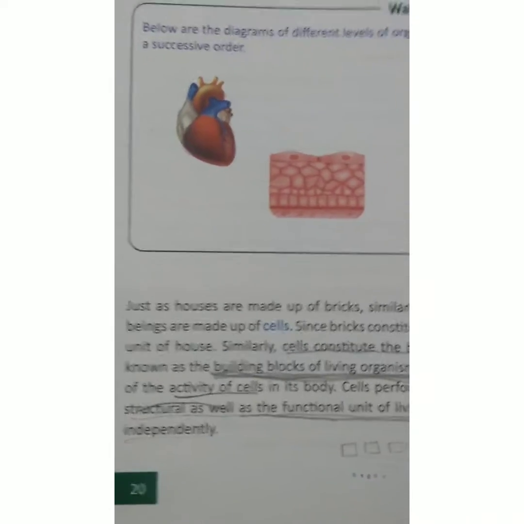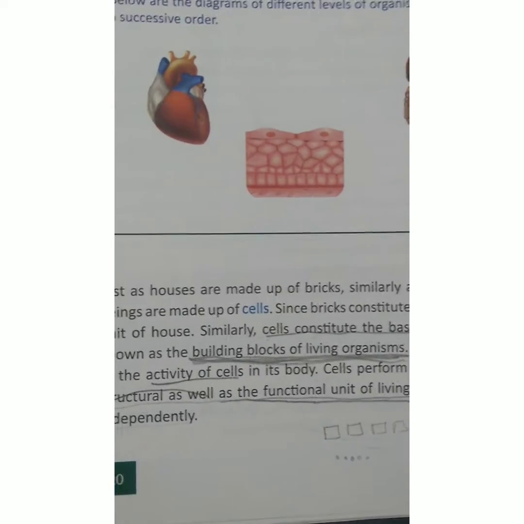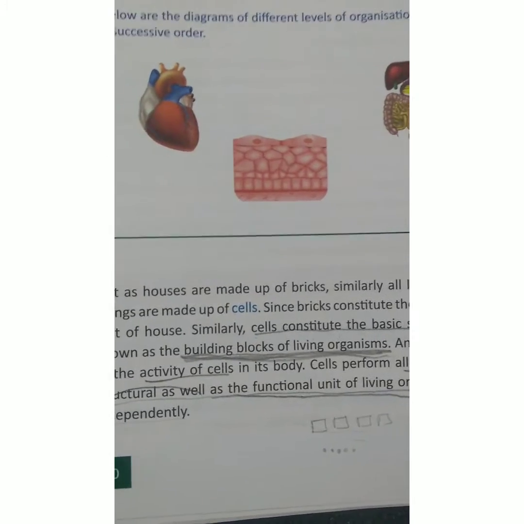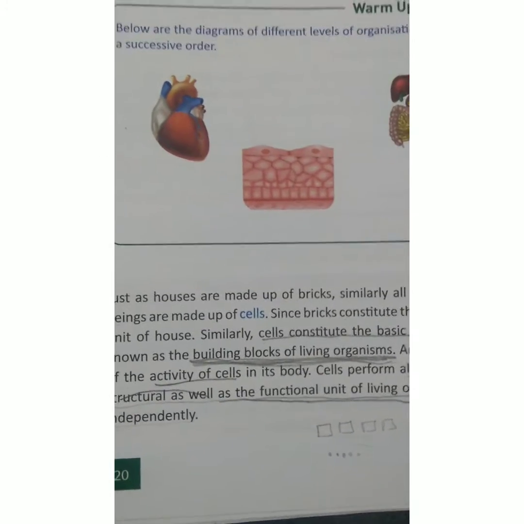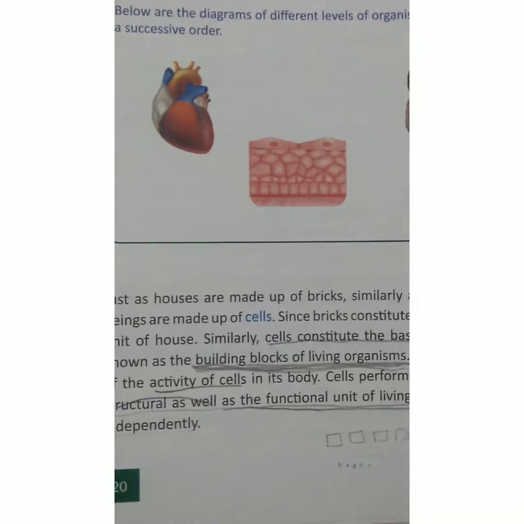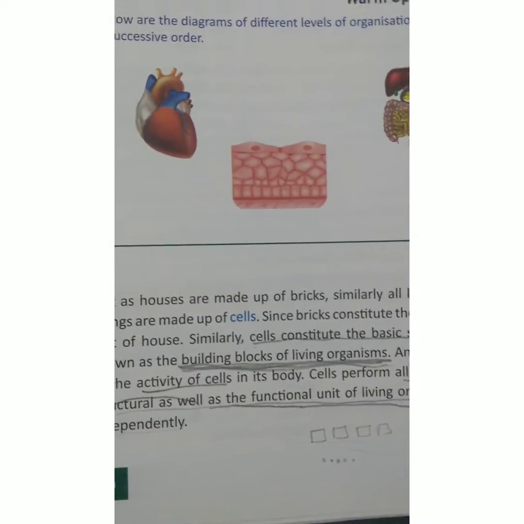So what is a cell? A cell is a structural and functional unit of life. Any function performed by an organism is due to the activity of the cells in its body. Any function performed in the body is due to the cells present in the body. A cell can live independently.